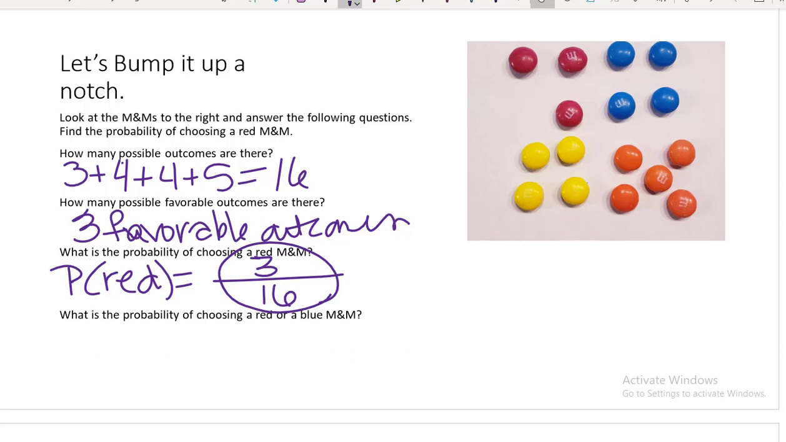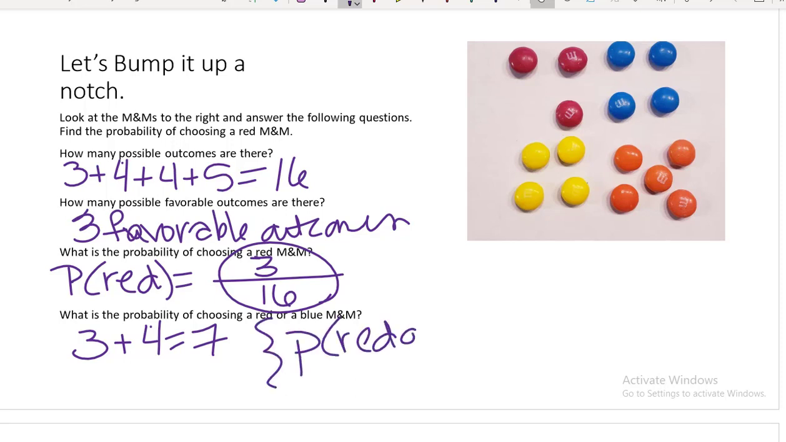Now we're going to just bump this up a notch, and we're going to ask, what is the probability of choosing a red or a blue M&M? Well, then the favorable outcomes would be 3 red plus 4 blue gives us 7 favorable outcomes. So the probability of getting red or blue, because we're only going to choose one M&M, is 7 favorable outcomes divided by 16 possible outcomes.